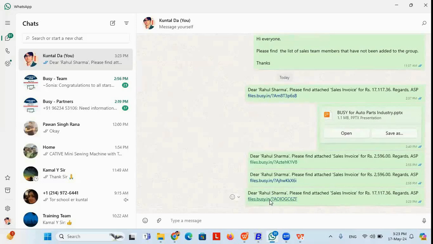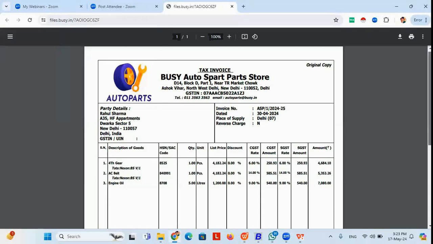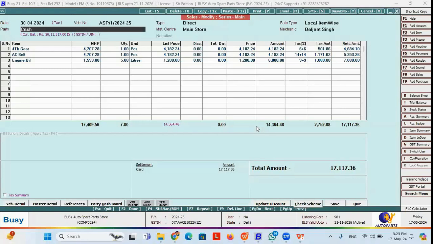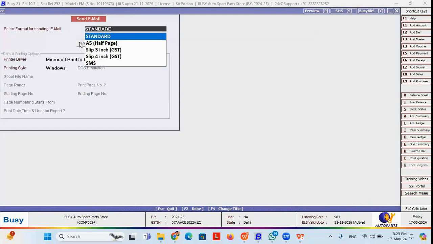If the customer clicks on this link, the customer can easily get the invoice in PDF mode. So this is how you can share your invoice on WhatsApp as well as by email. If you click on this email option, you get the option to send it via email.